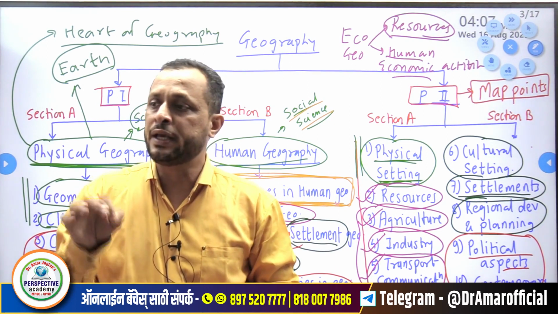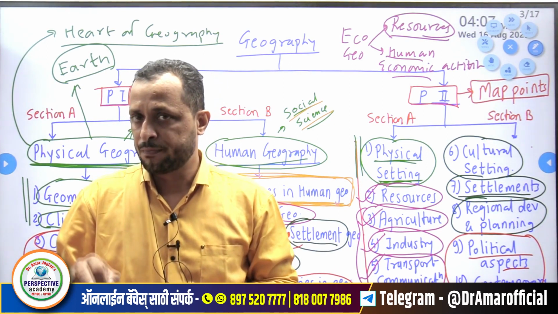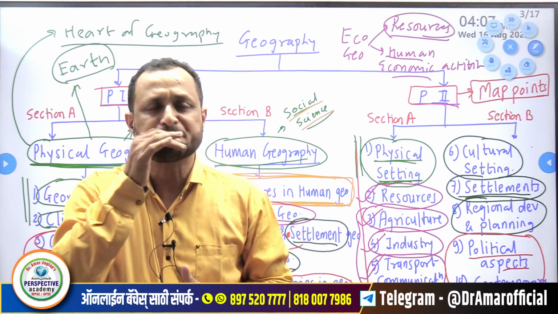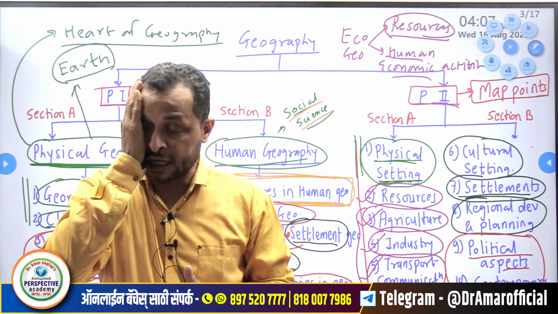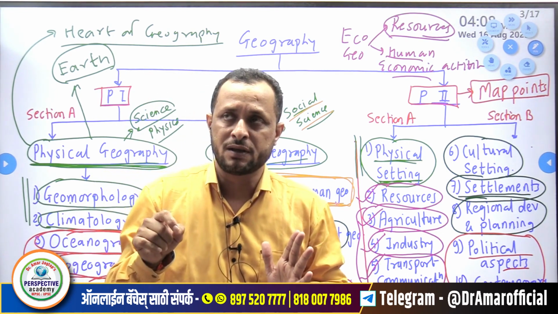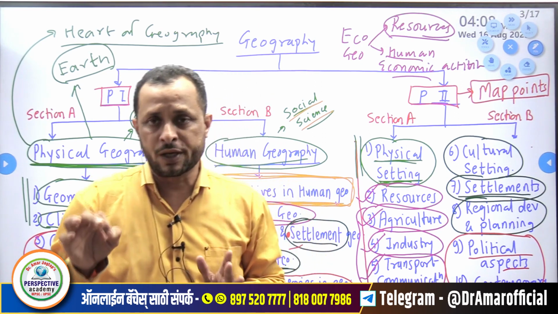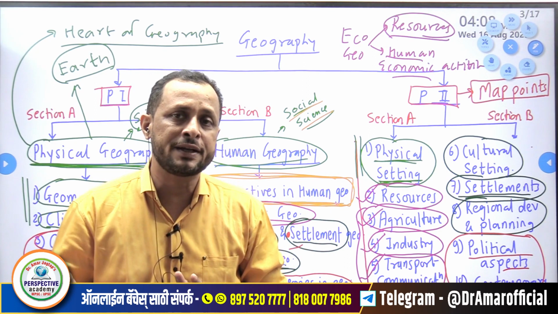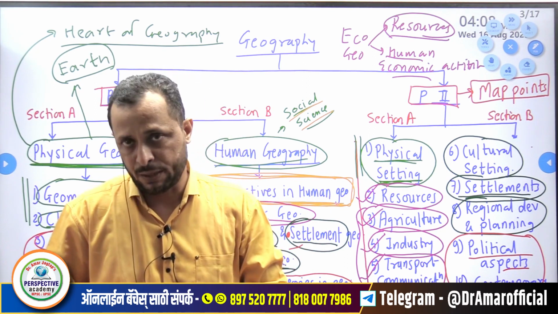On that map we have to present the locations which they have mentioned. For example, if they have mentioned Rohtang Pass, we will have to locate Rohtang Pass. It is in Himachal Pradesh. So what is the location? Along with that, we will have to write some information in 3 to 5 sentences about that Rohtang Pass.